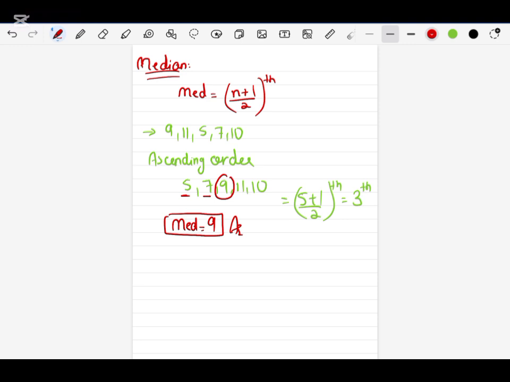Now, I am giving you another example. For example, 9, 11, 5, 7, 10, and I have one more number, that is 2. Now, first we have to do ascending order.